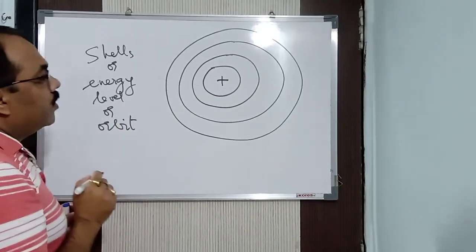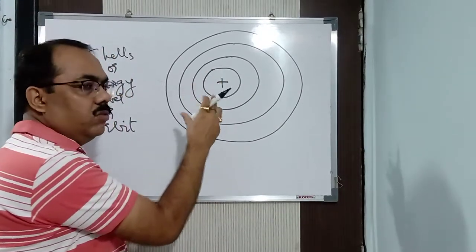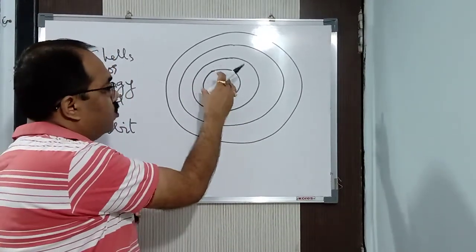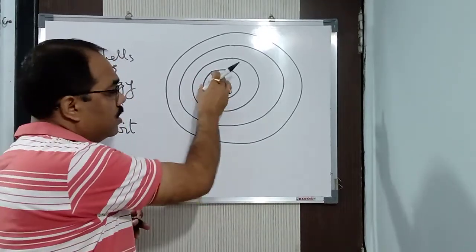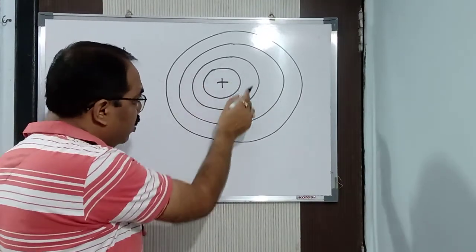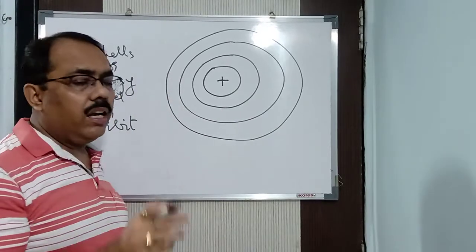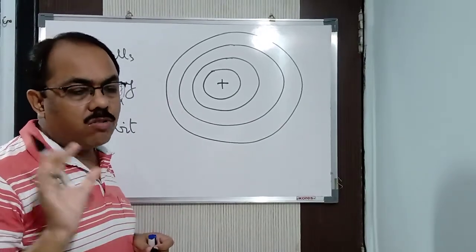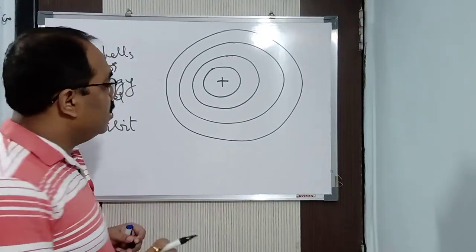Clear? So he said that we have a nucleus where, as I said, Rutherford discovered the nucleus. The entire mass of an atom is concentrated here because it consists of the neutrons and protons, and electrons move around the nucleus in a shell which has a definite or discrete amount of energy. They are also called energy levels. Clear?